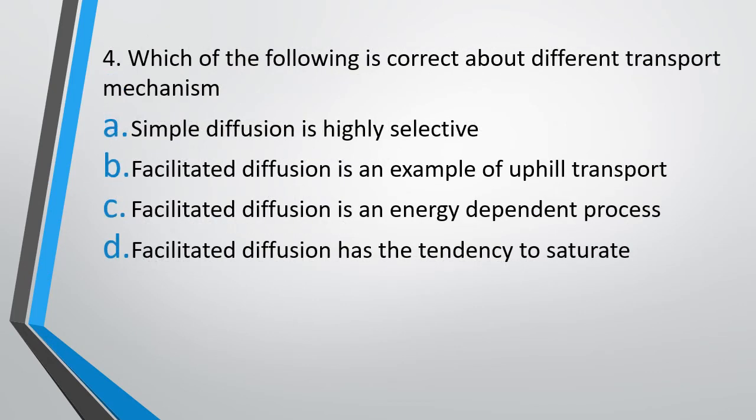Question 4. Which of the following is correct about different transport mechanisms? Option A, simple diffusion is highly selective. Option B, facilitated diffusion is an example of uphill transport. Option C, facilitated diffusion is an energy dependent process. Or option D, facilitated diffusion has the tendency to saturate. Which of the following statements about different mechanisms is correct? You have to identify which statement is correct.